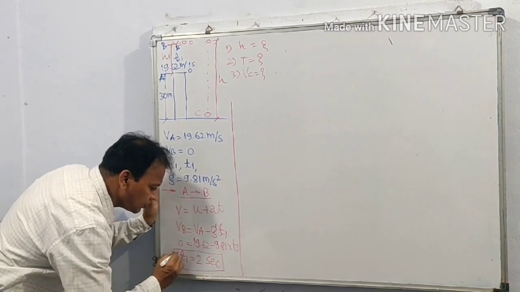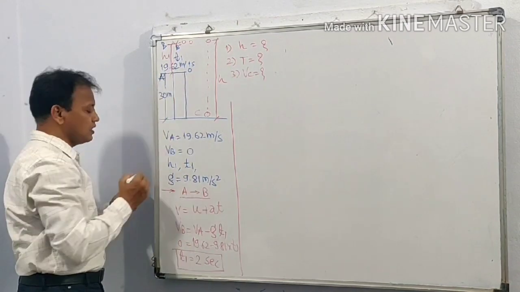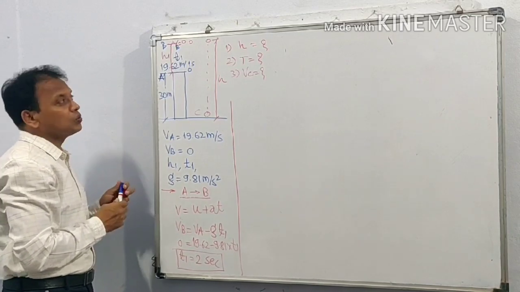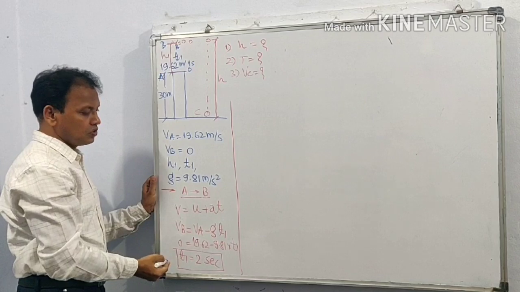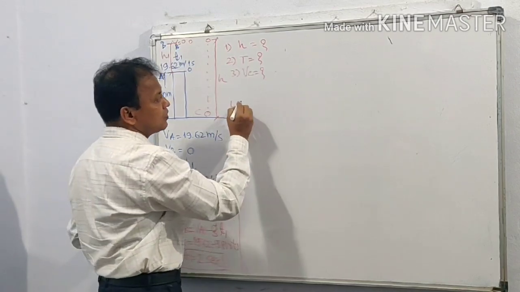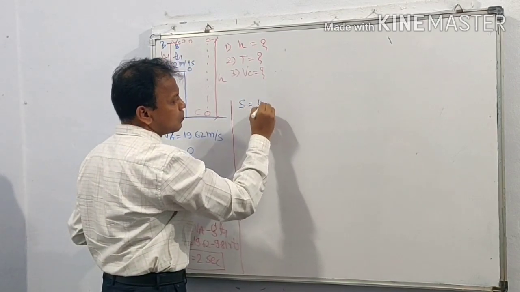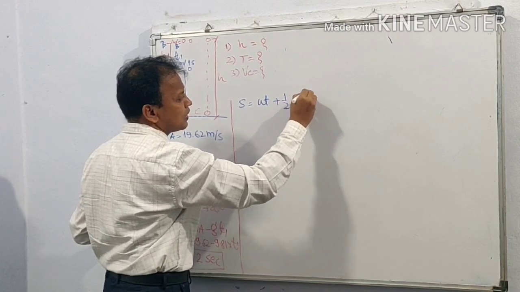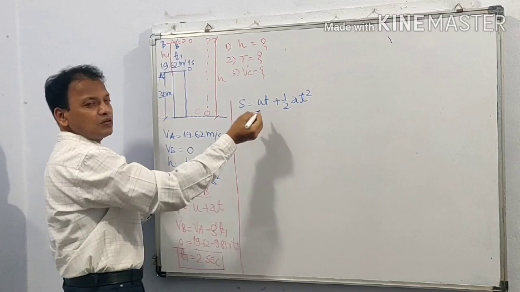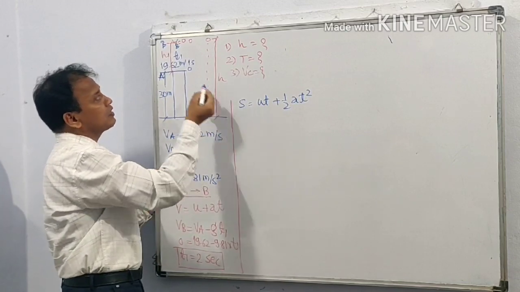So we are getting this value of T1, that is time taken by ball to travel from A to B, that is 2 seconds. Then we know S is equal to ut plus 1 half AT square. So in this, let us use appropriate terms.